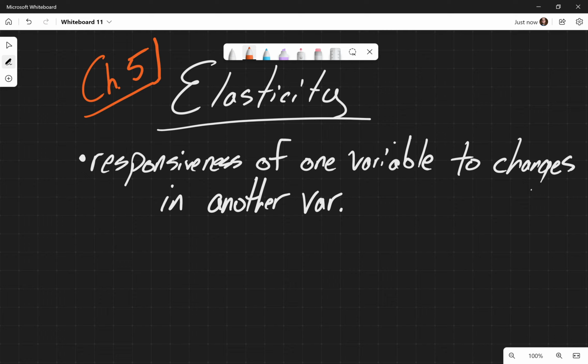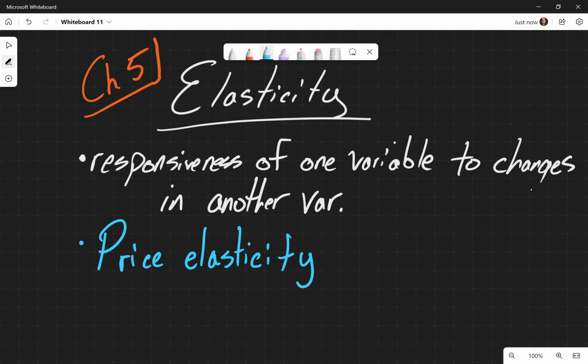And the first elasticity that we are going to be learning about, the first type of elasticity, right? So within this general category of elasticity, there is specifically price elasticities. And a price elasticity is the ratio, and I'm just going to put it in math form real quick for us, right?